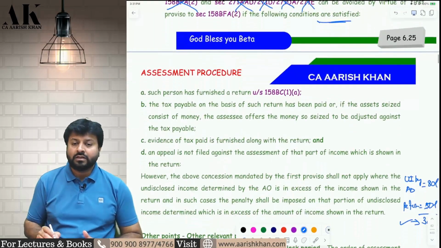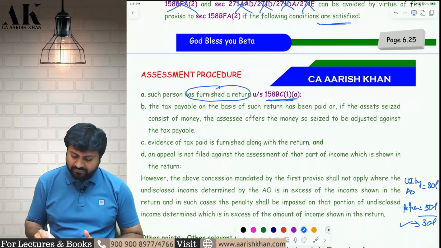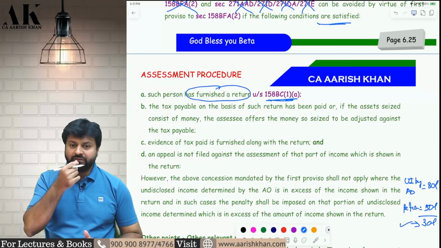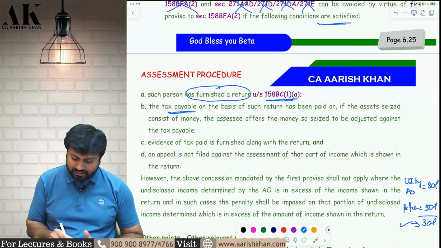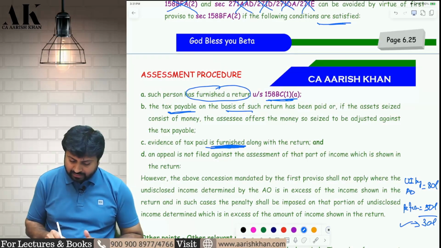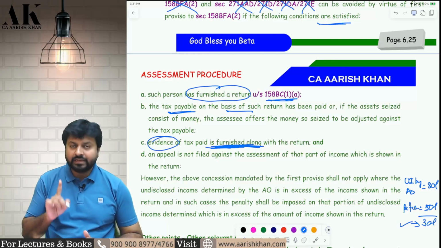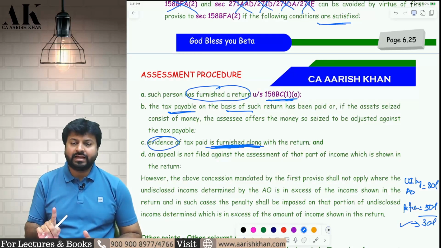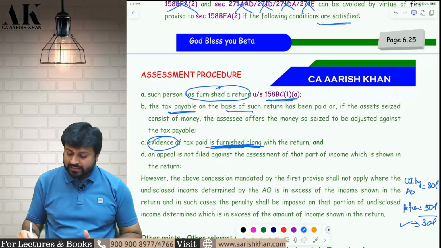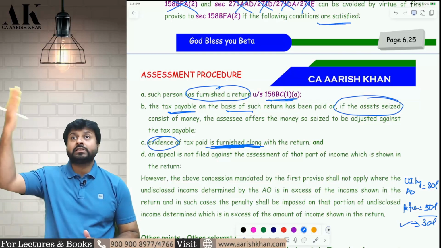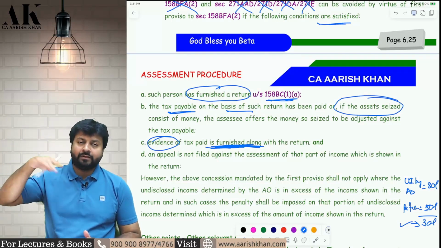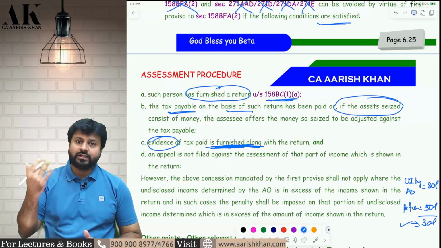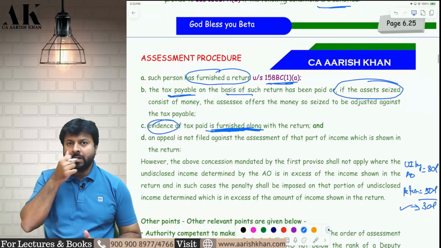fulfilled. First, you have to furnish the return as per 158BC. As per this chapter, you have to furnish the return. Second, you have to pay the tax and furnish the proof of payment of tax. And if you don't want to pay the tax, then you can tell the department that whatever assets have been seized, you can recover the tax from there only. It is allowed to adjust from there.